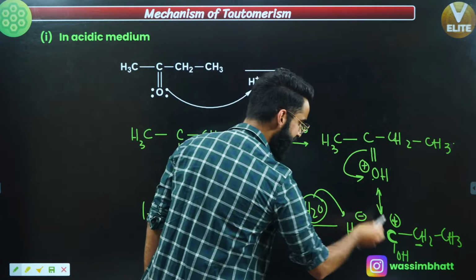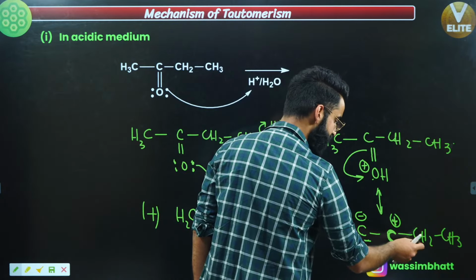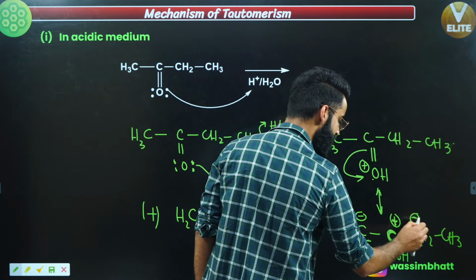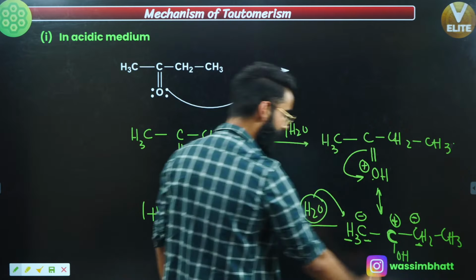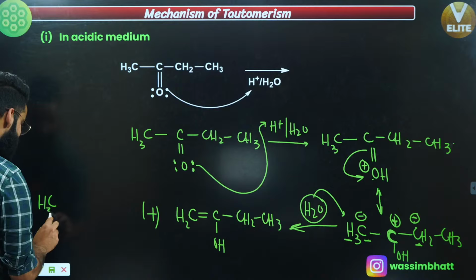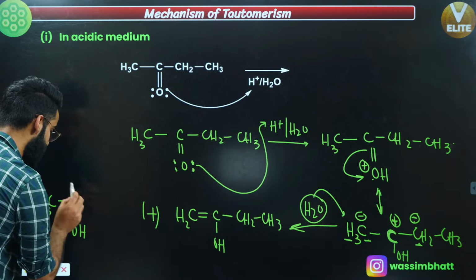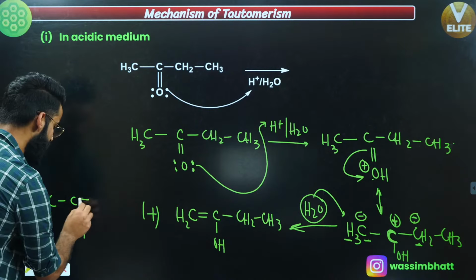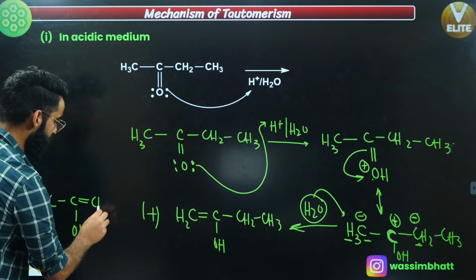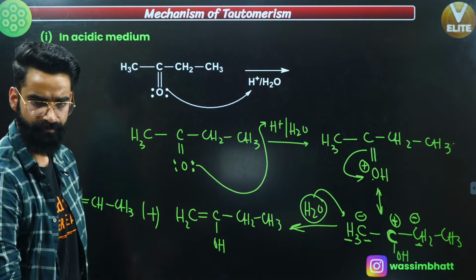This water would have taken H positive out from this carbon as well, and when it takes H positive out from this carbon, there would have been a negative charge on this carbon, and this positive and negative would have formed a pi bond. So at that time, what would have been the possibility? This CH3 would have remained as such. This is single bond oxygen with this single bonded carbon, and over here OH. Over here there would have been a double bond. This is going to be your CH at that time, and this CH is attached with CH3, right?